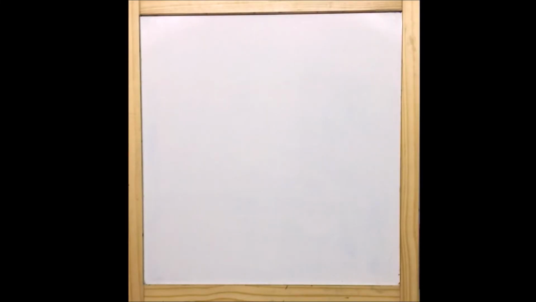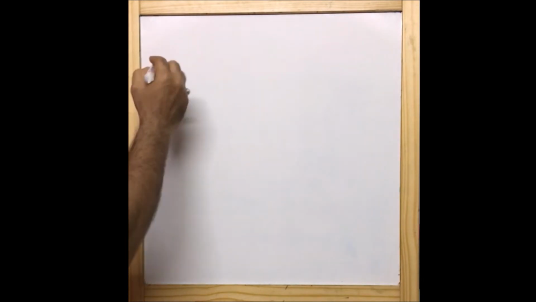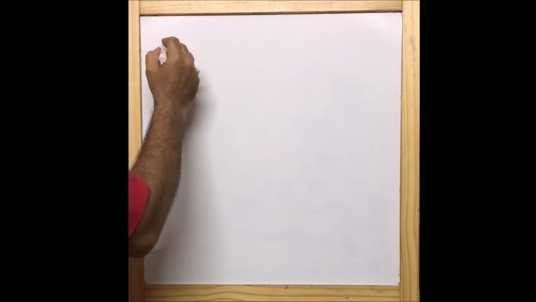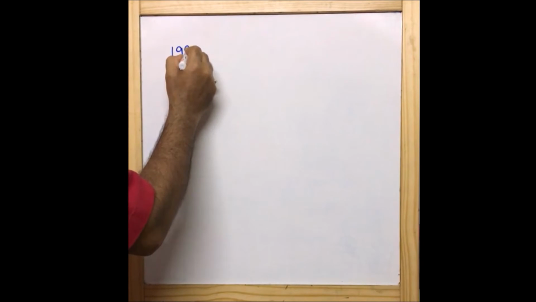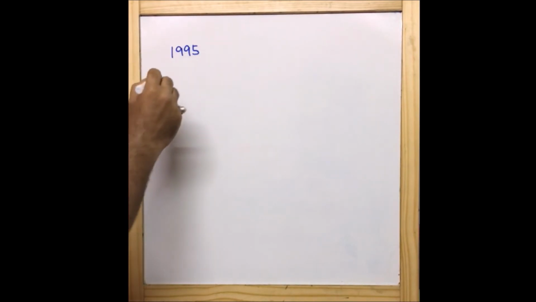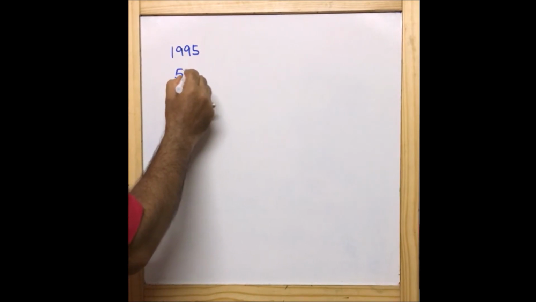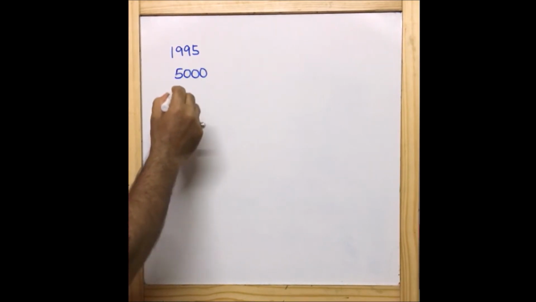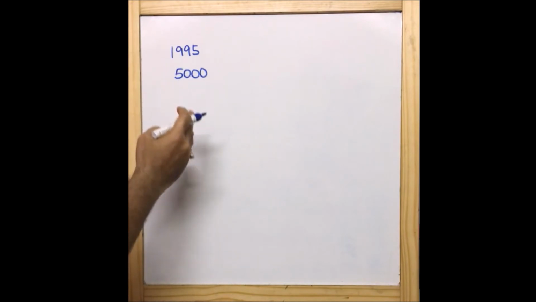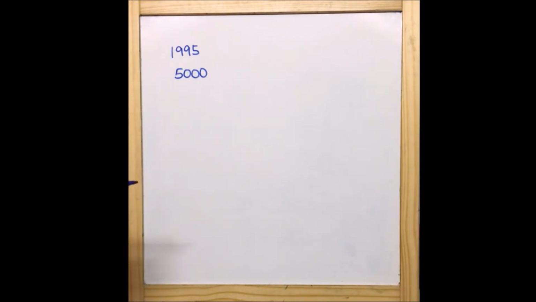Solution. As per the question, we need to find out in which year his income reached 7,000. So first of all, let us write down what we have as per the question. We know that in 1995, when Subba Rao started his work, his salary was 5,000. Each year his salary is increasing by rupees 200.